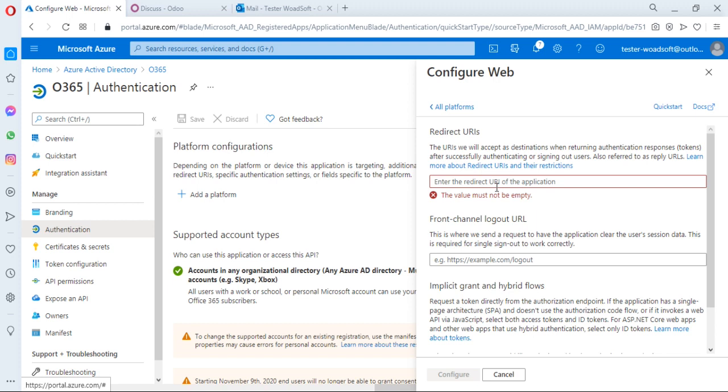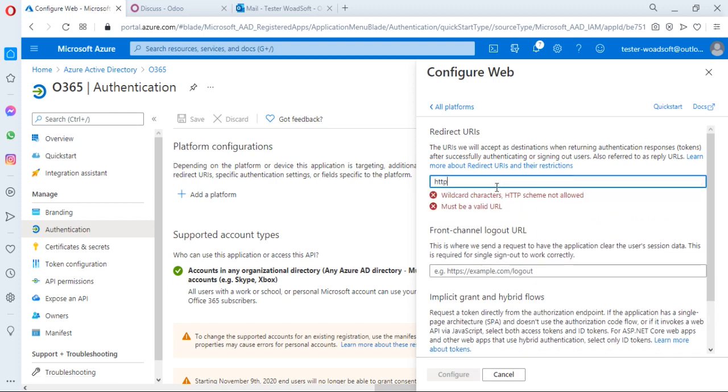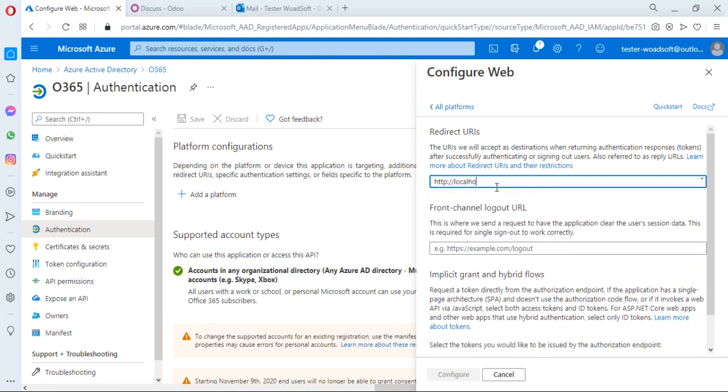You have to add the local IP. Here is the local address of the Odoo service. You can also add your custom domain address, and the further part is to describe your authorization redirect.